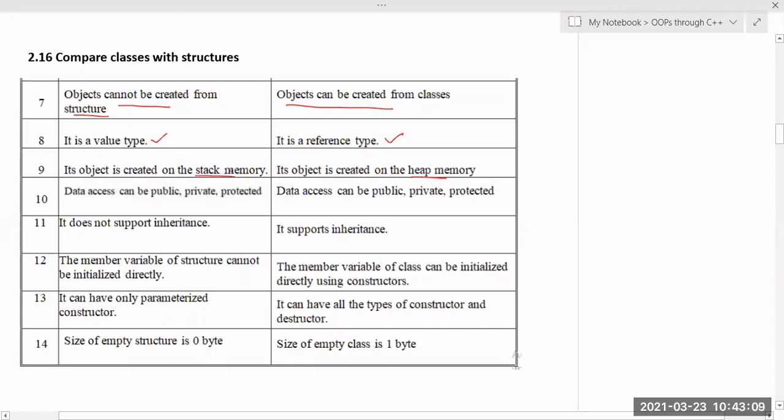So in case of stack memory, whatever variables are created by using a structure will be stored on the stack memory, but whatever objects are created by the classes will be stored on the heap memory.